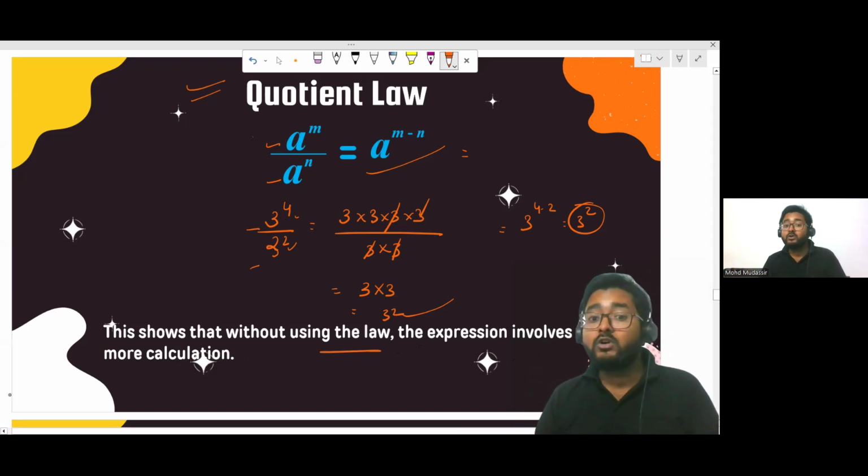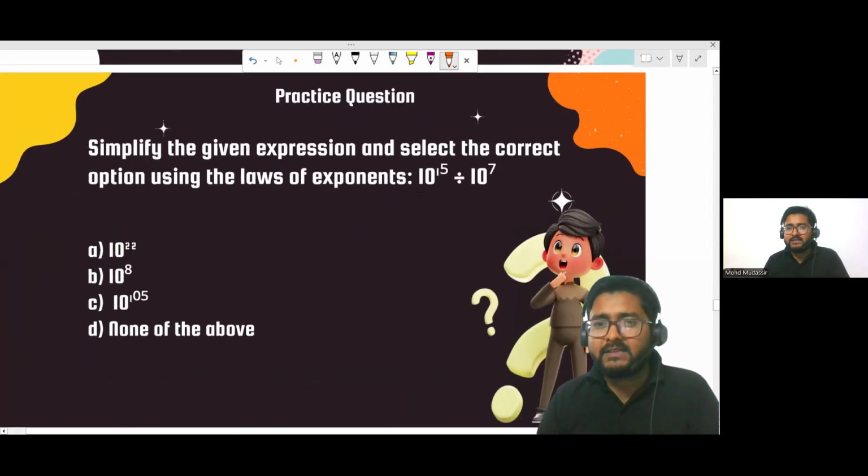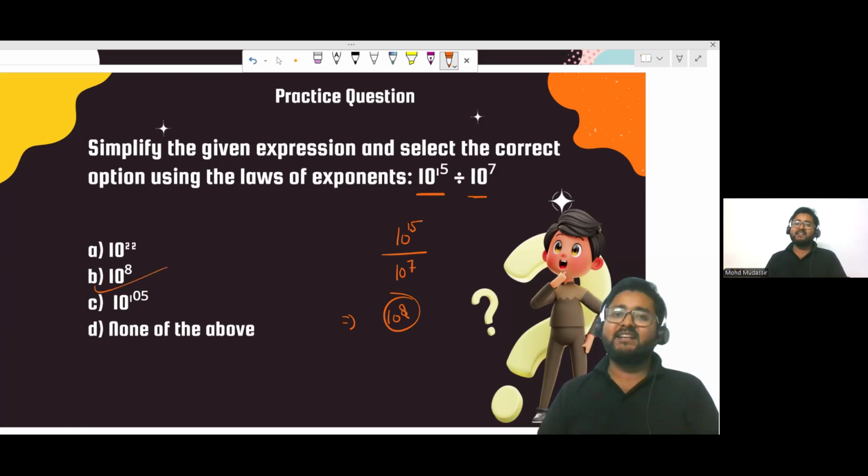But there are a few more laws, everyone, that we are going to see in the next class. So let's see one question quickly. If it's written 10 to the power 15 divided by 10 to the power 7, quickly tell me the answer. What will be the answer, everyone? That's great, everyone. So simply you can say 10 to the power 15 divided by 10 to the power 7. You can just subtract 7 from 15 and you will get 10 to the power 8. So option B is the correct answer.